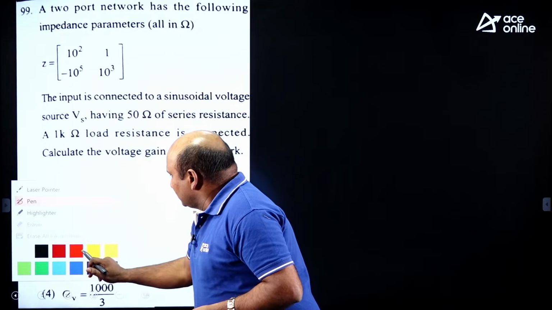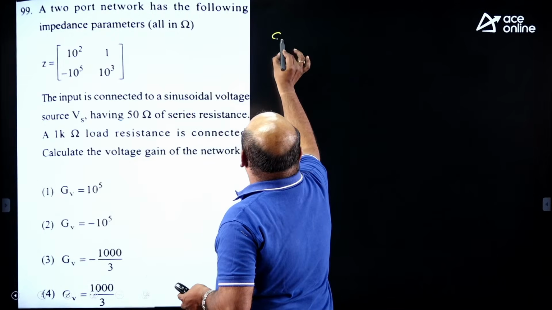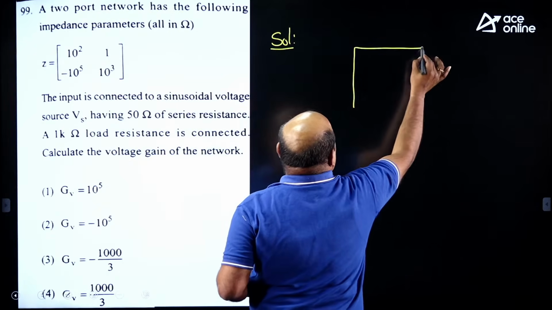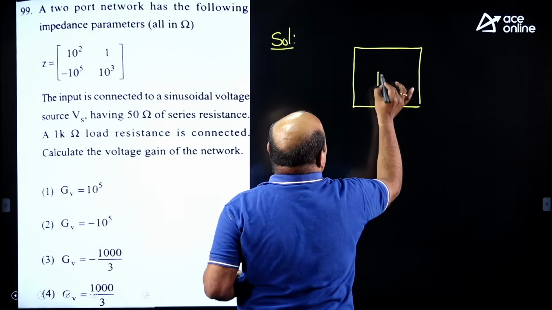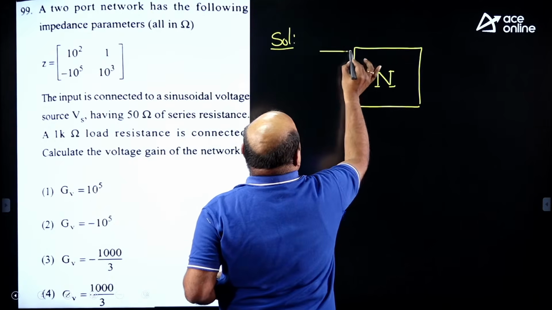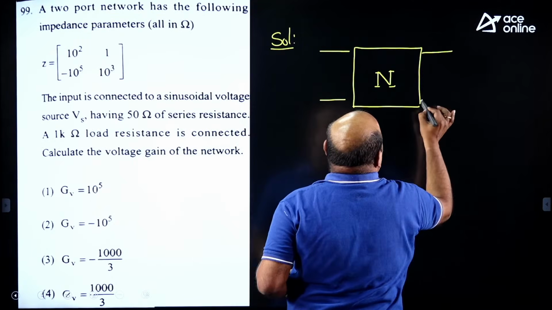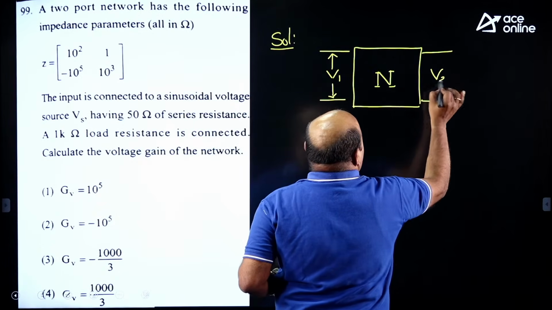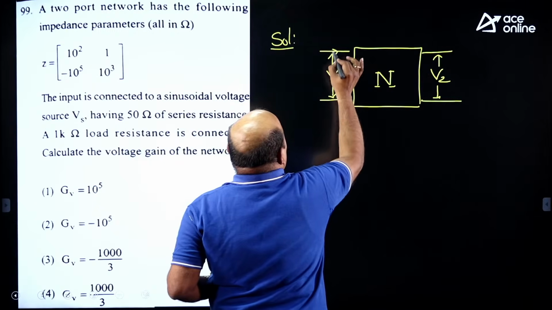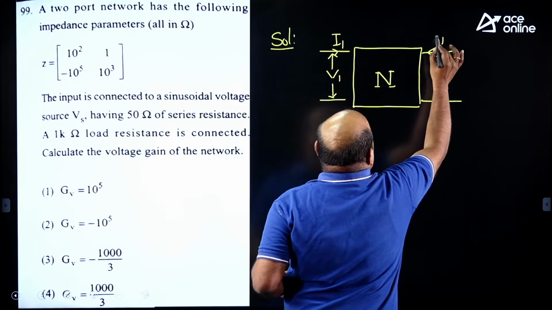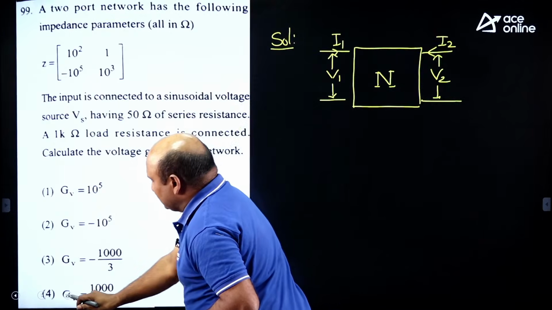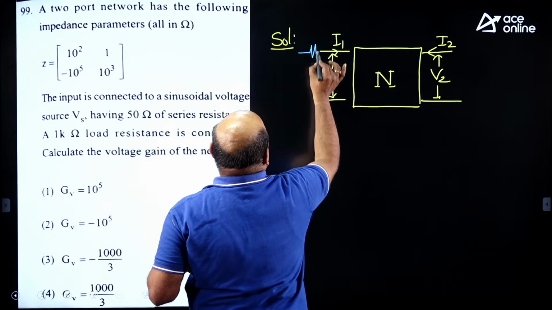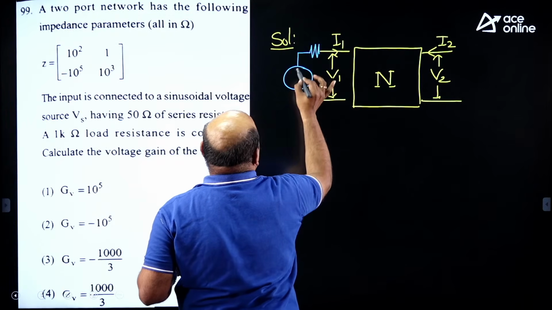Now I will give the solution for this. Once you see the network, how you are considering it, definitely you can get it. This is the network, which is the 2-port network, with the input and this is the output. Now this is V1, this is V2, and we get I1 and I2. The input is given as a voltage source with a series resistance.